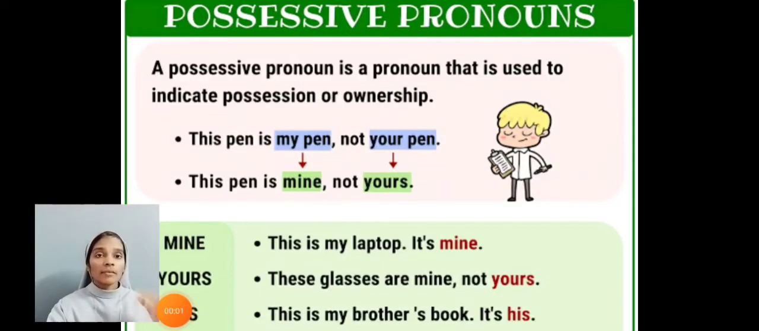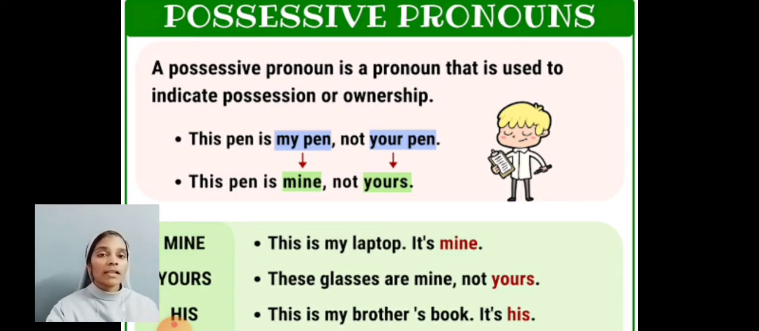Next we will see possessive pronouns. A possessive pronoun is a pronoun that is used to indicate possession or ownership. That means किसी का ऊपर अपना अधिकार या पोजीशन दिखाते हैं. So possessive pronouns show the belongingness or possession.